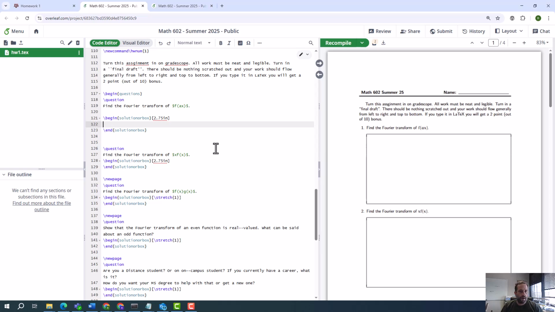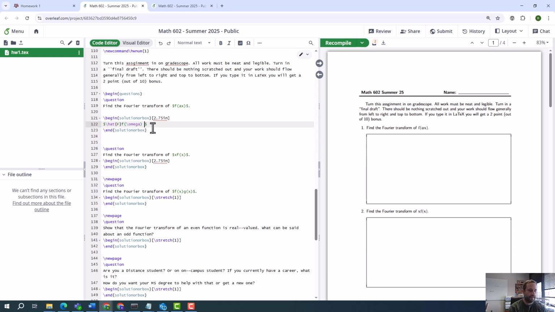Okay, now, I just want to point out something. If you type something here, like the Fourier transform, so you do dollars. Again, I'm not going to teach you how to do LaTeX. You can look through the file here to get how LaTeX goes. So hat f of omega. Again, you can look through the file here to see how to do LaTeX, and you can click on that link that I gave you for the introduction to LaTeX. If you don't want to do LaTeX, that's fine. You can just write everything.